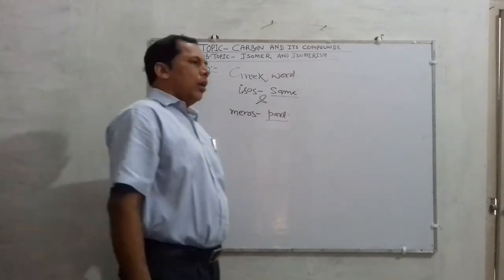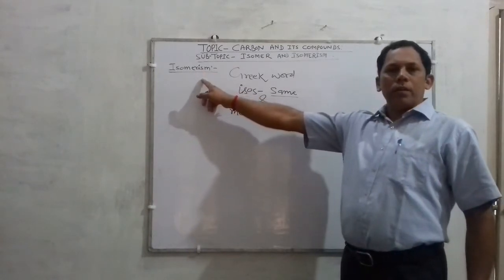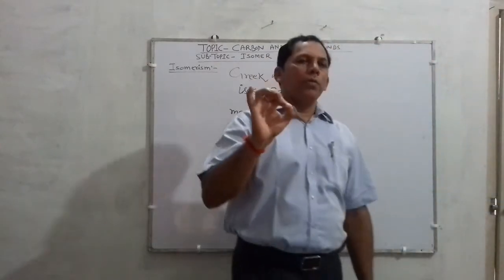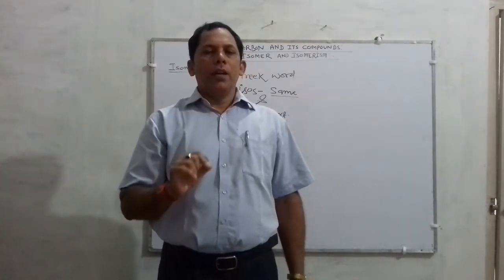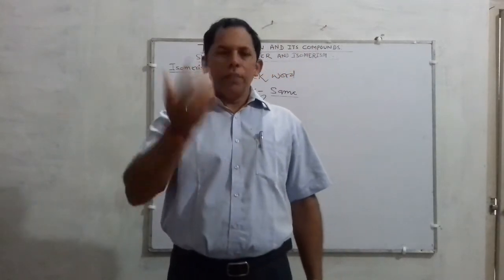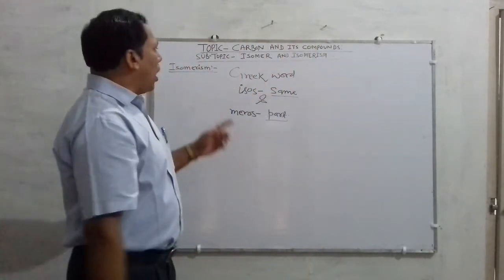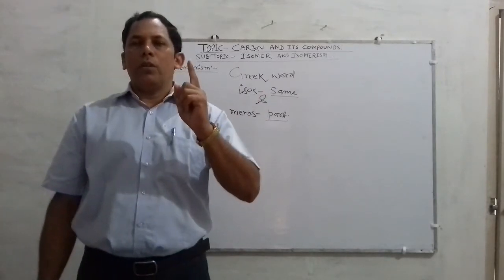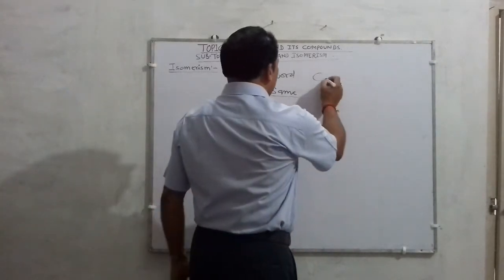Once again I am repeating this definition. Isomerism or isomer can be defined as when two or more compounds have the same molecular formula but differ in their physical or chemical properties and also differ in their chemical structures, they are called isomers, and the phenomenon is called isomerism. Alright, for example, children,